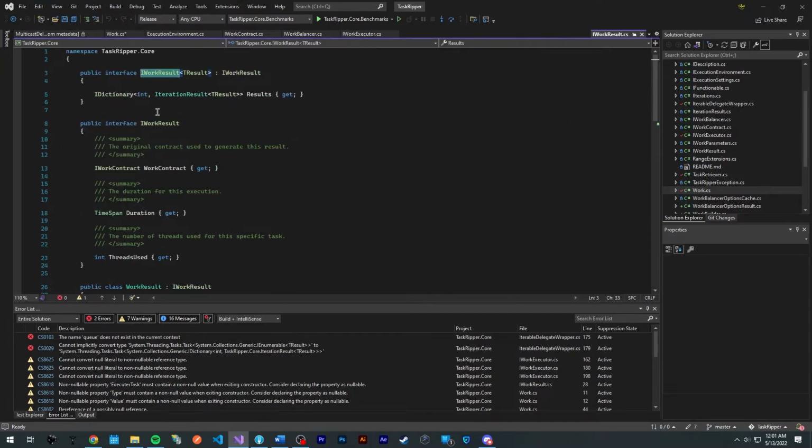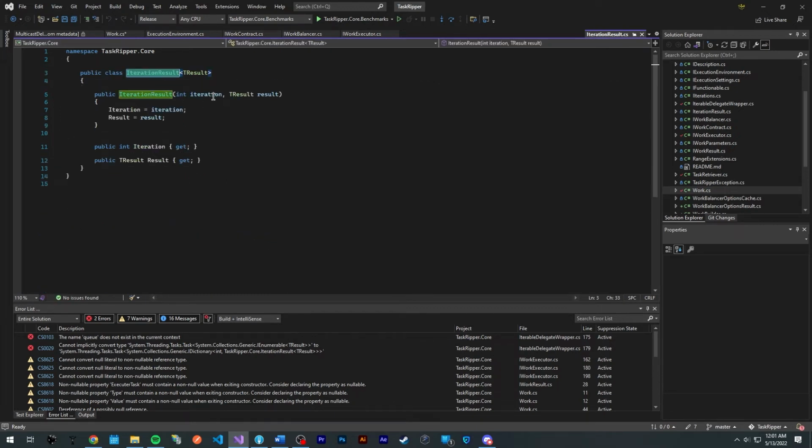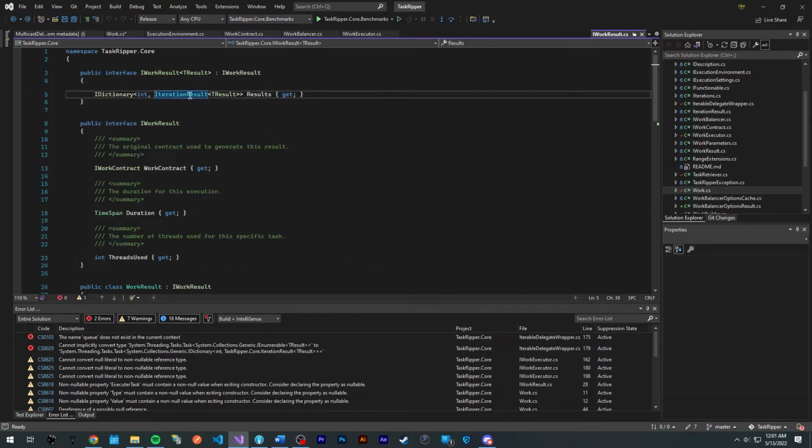If we inspect that, it contains a dictionary internally of int, which would be like a thread number, and an iteration result, which contains the iteration number and the results for that iteration. So here we have all the information: if we get the count of this property, we know how many threads were used, and for every iteration on that thread, we can inspect its result.